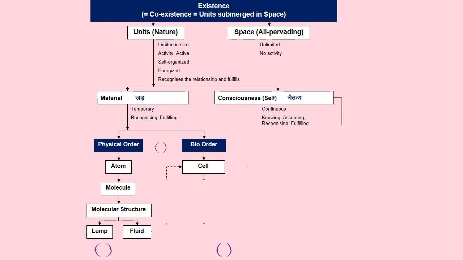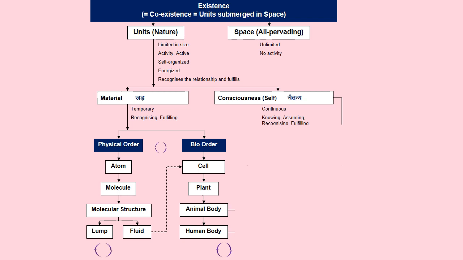Now we have this lump or fluid turning into cells. A collection of cells turns out to be a plant. By order it is plant, and from plant we have the animal body, and from that we have the human body. From fluid we have the cell, then plant, then animal body, and then human body.